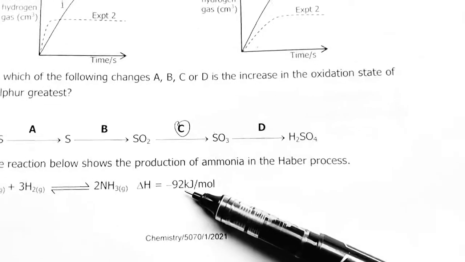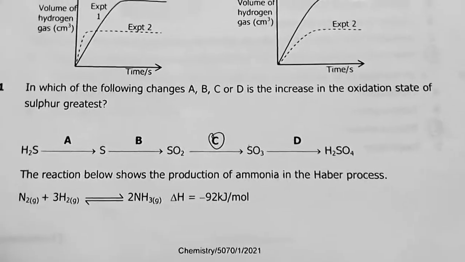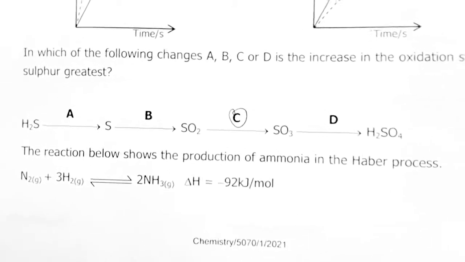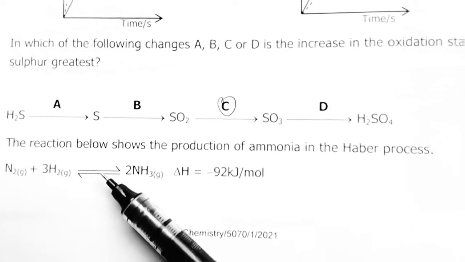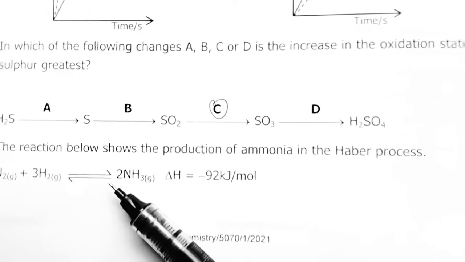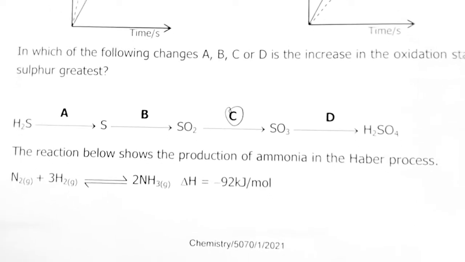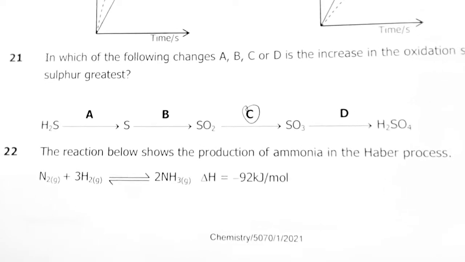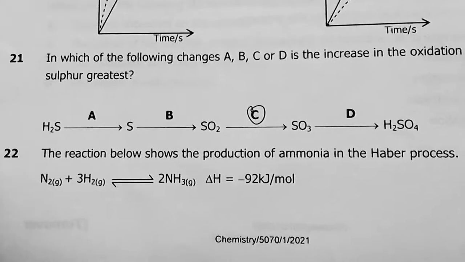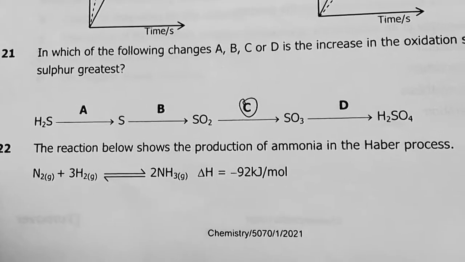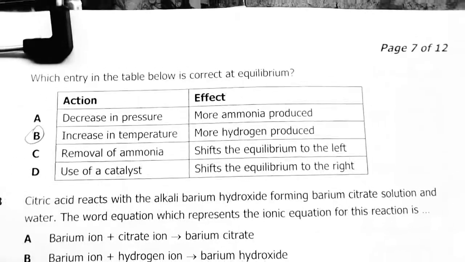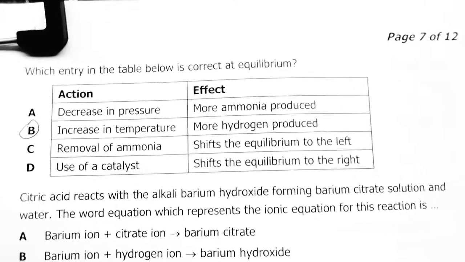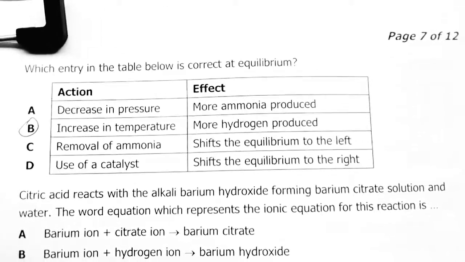22, the reaction below shows the production of ammonia in the Haber process. Okay, the enthalpy change is already negative, meaning it's exothermic. Exothermic at equilibrium. Note that I'm saying it's at equilibrium because the forward arrow and the backward arrow are of the same length or magnitude. So the reaction is at equilibrium. If one of them was shorter, then the longer one would be the dominant one. Which entry in the table below is correct at equilibrium? Therefore, my answer is B.